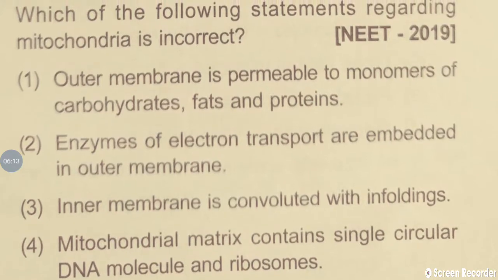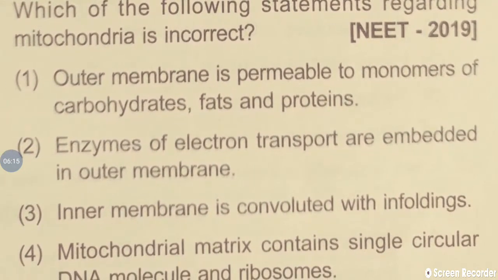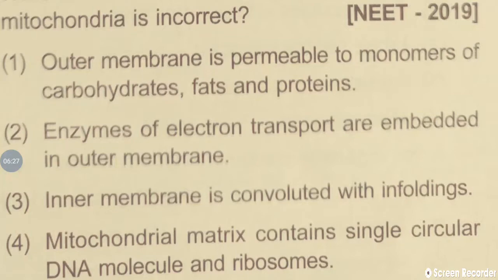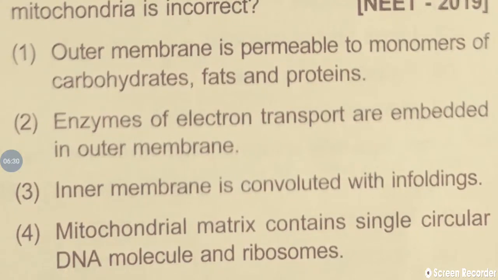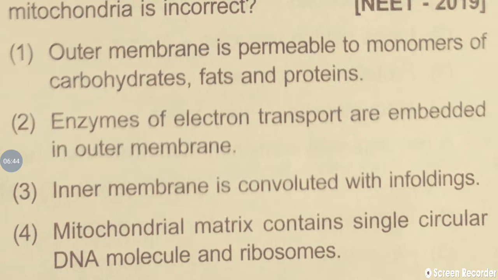Definitely the outer membrane can allow all this, otherwise mitochondria cannot continue the different processes in them. So that's why this all is compulsorily allowed by the outer membrane. Coming to the second option, enzymes of electron transport are embedded in the outer membrane is given, but they are embedded in the inner membrane. So the second statement is incorrect. Anyway, we will confirm it with the help of a diagram also.